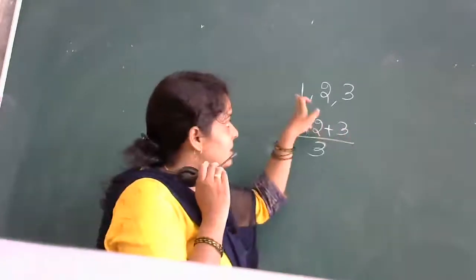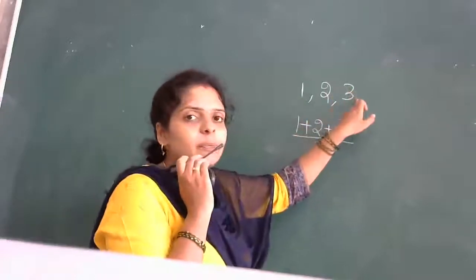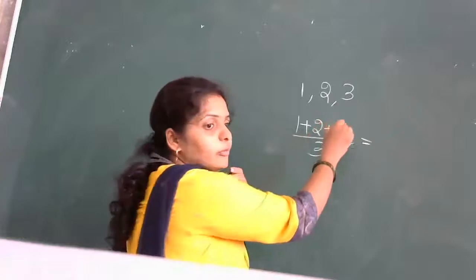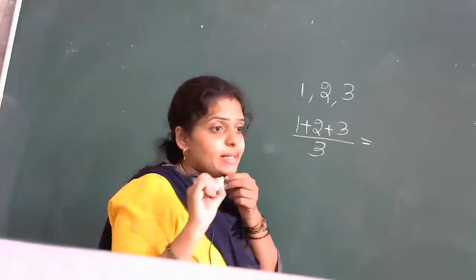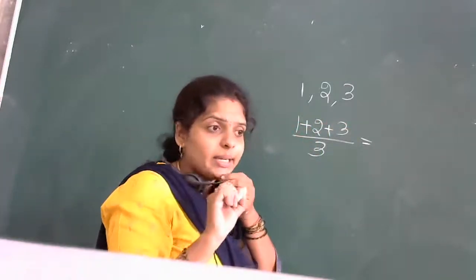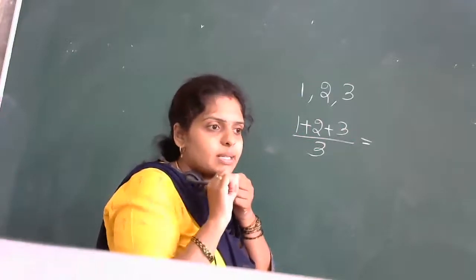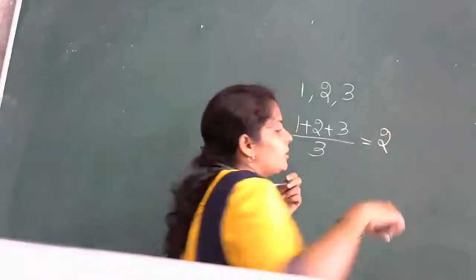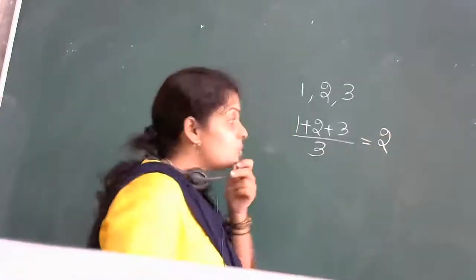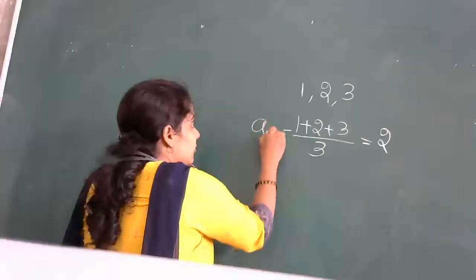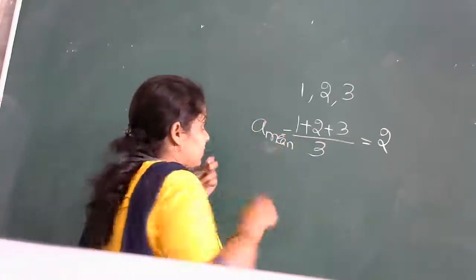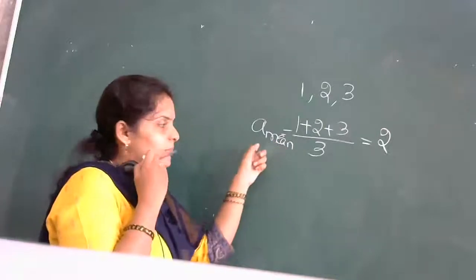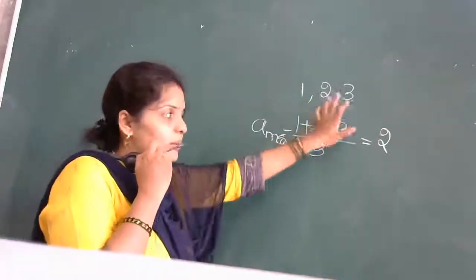How many numbers are there? 1, 2 and 3. अभी इसका mean क्या आता है बोलो? 3 plus 2 is 5, plus 1 is 6. 6 divided by 3 is 2. This is your mean. I'll write it as A mean. I have calculated the mean of all these numbers: 2.